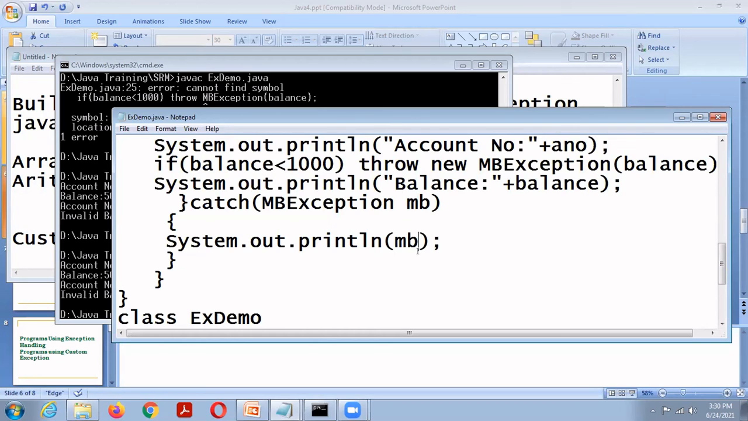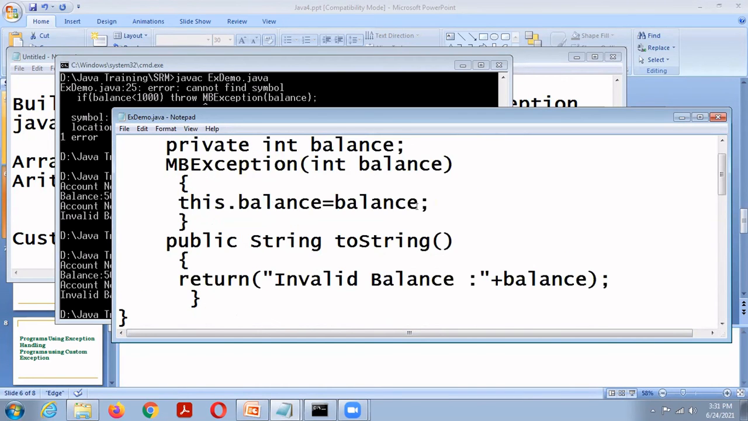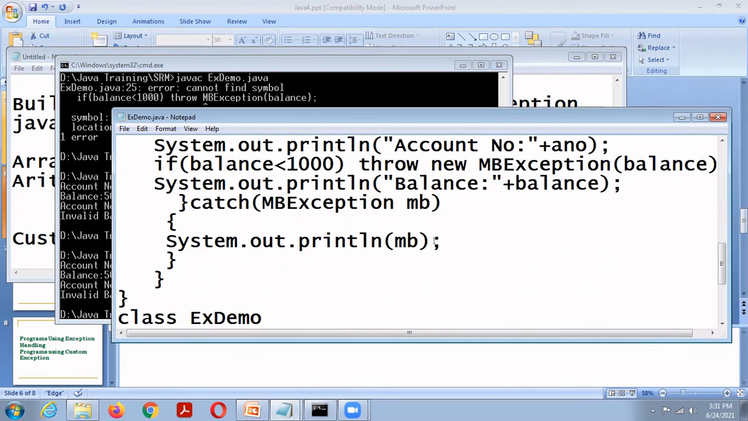Is it necessary that we put the toString method? Can we just put a print statement, like in a normal class, instead of toString? Yes. If the toString method is not included, then you just use System.out.println, invalid balance equal to balance, right here. Okay, sir.